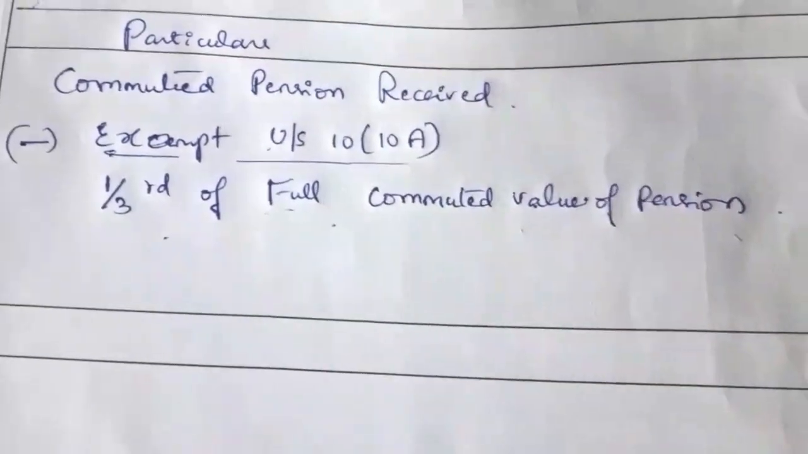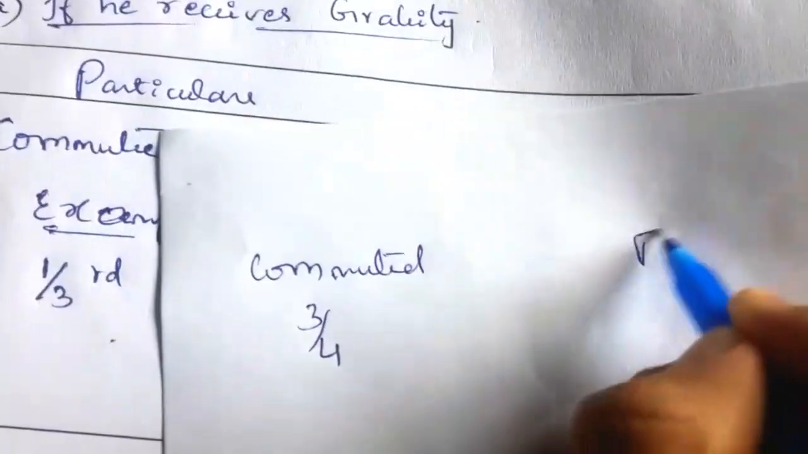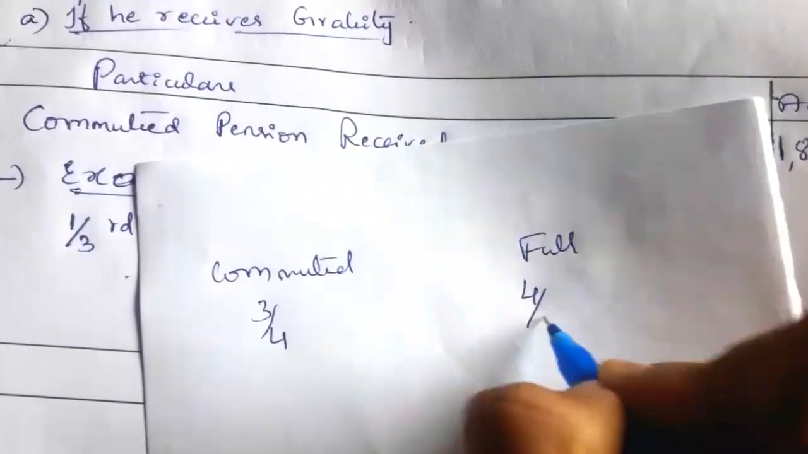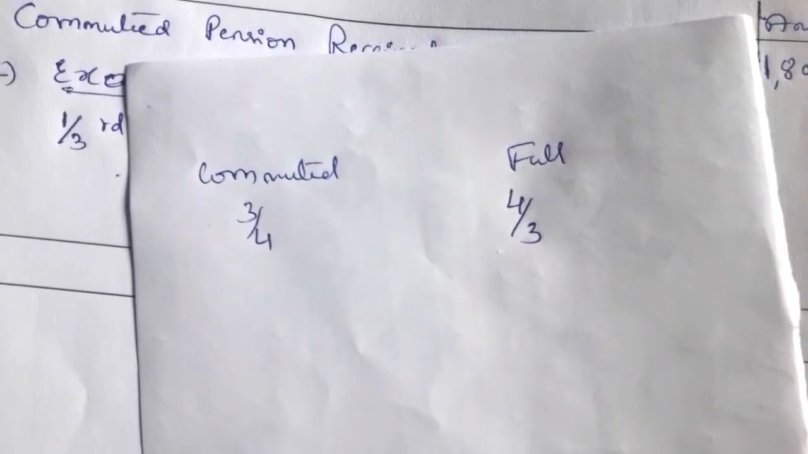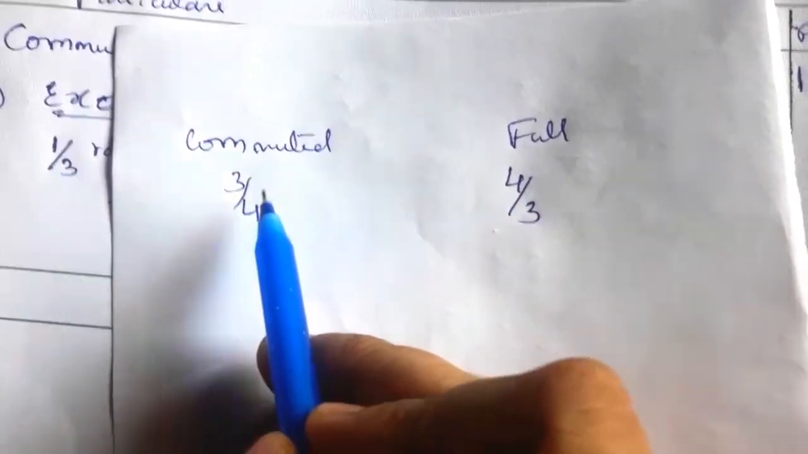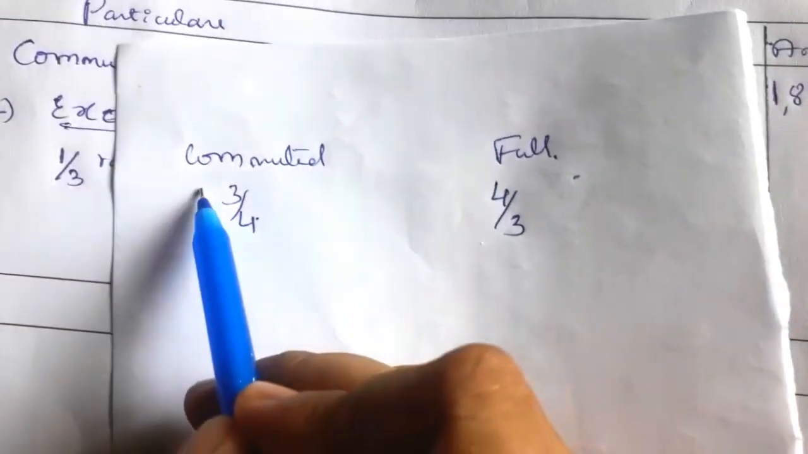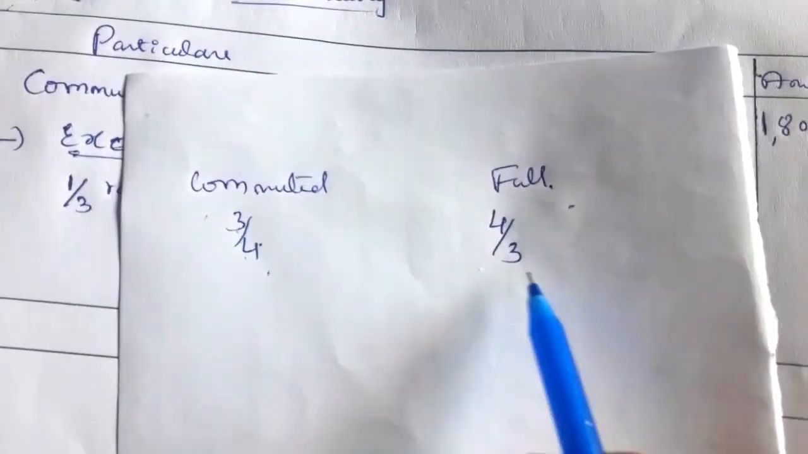So how do we find the full commuted value of pension? They have given that 3/4 is commuted, so to find the full value we have to write 4/3. Why do we write like this? In order to find the full or 100% value, what we multiplied should be divided. This 3/4 means multiplied by 3 and divided by 4, so what we multiplied should be divided.